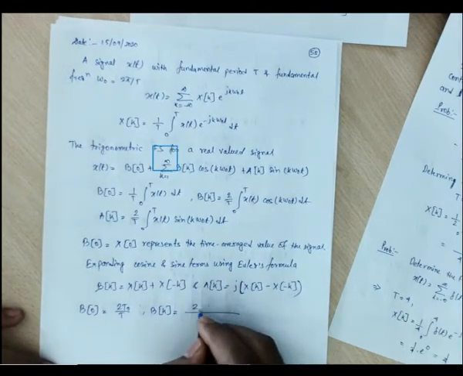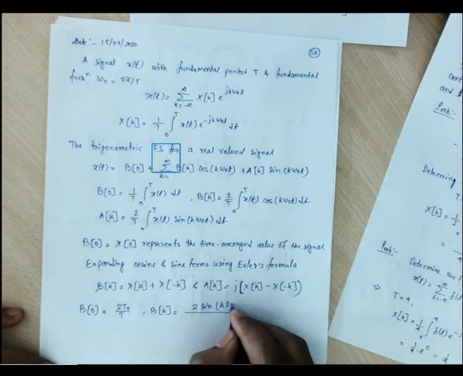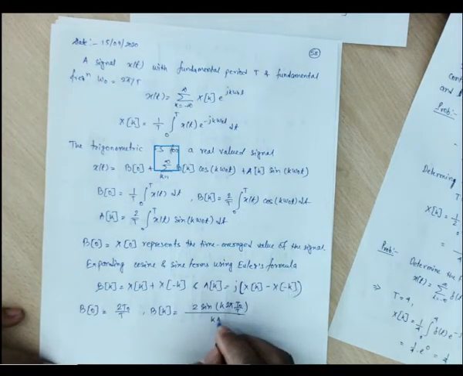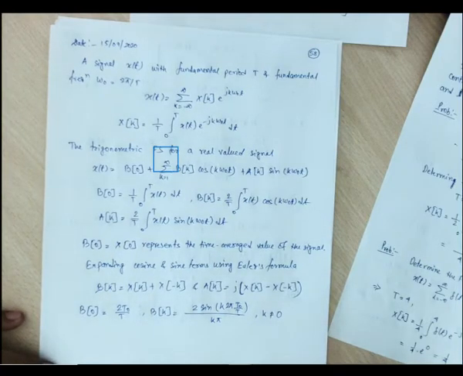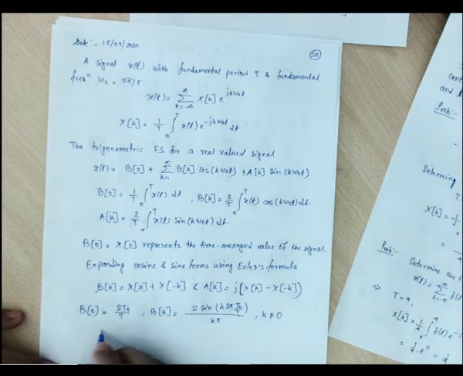twice of sine k twice pi t naught by t by k pi for k not equal to 0, and this ak will be 0.